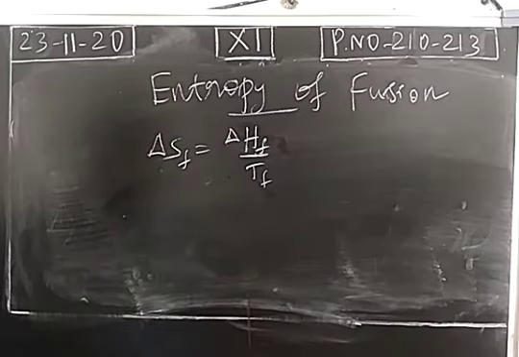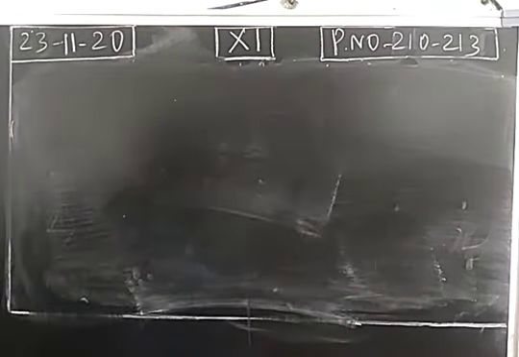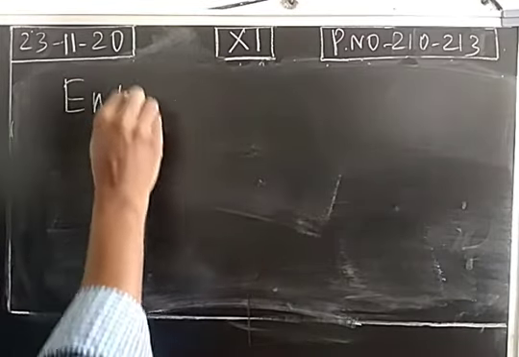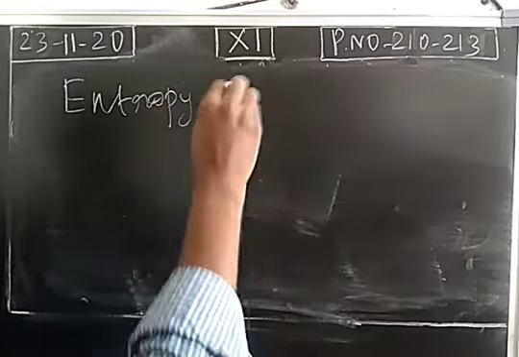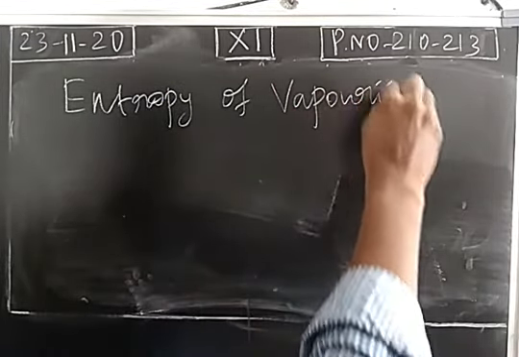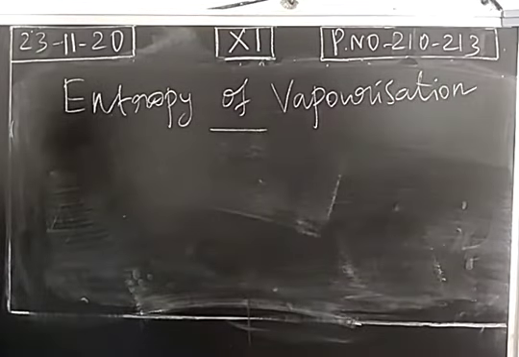Next, entropy of vaporization. Vaporization is the process of converting liquid into vapor.